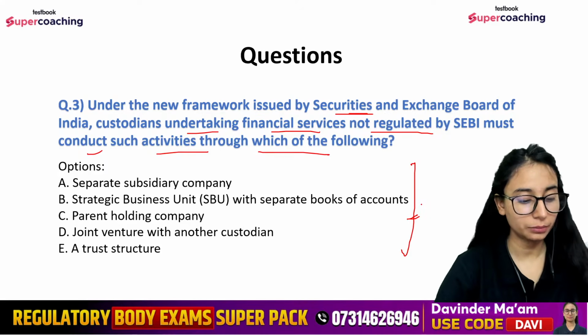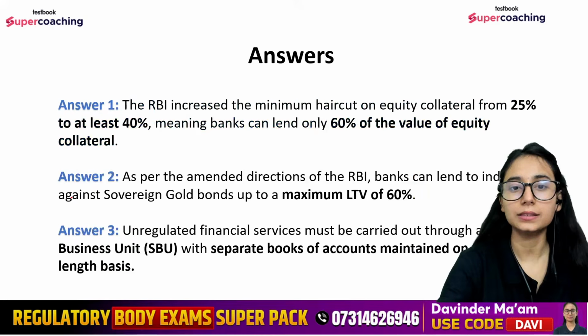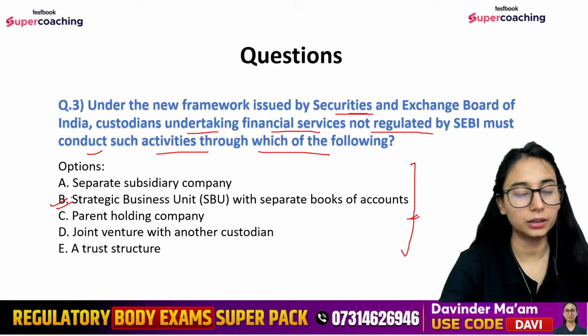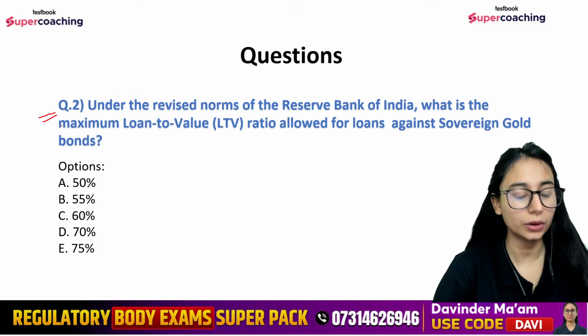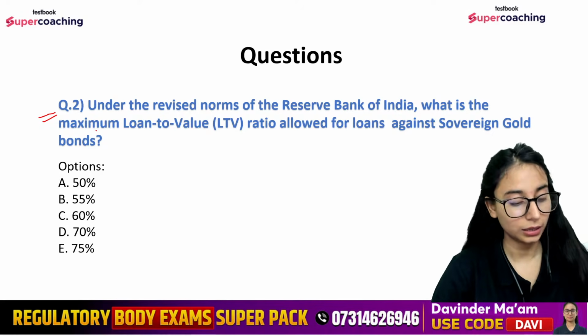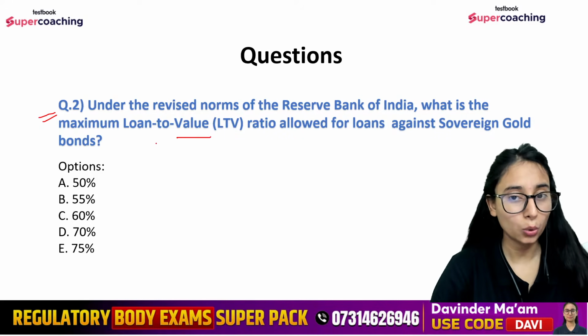Try to answer question number 3. Question number 3B. Good, great. At the end, you can see the answers. I have put all the answers. So once you get the PPT or this PDF, you can answer it. Question number 2, you can answer in the comments as well. Under the revised norms, what is the LTV ratio allowed for the loan against the SGBs? What is the right answer in this case?